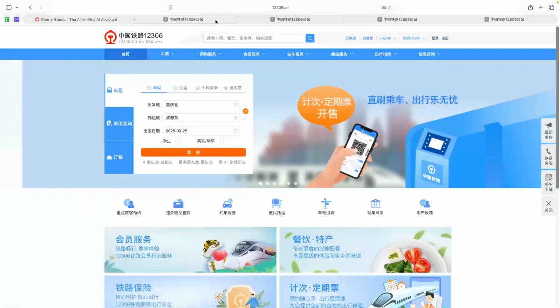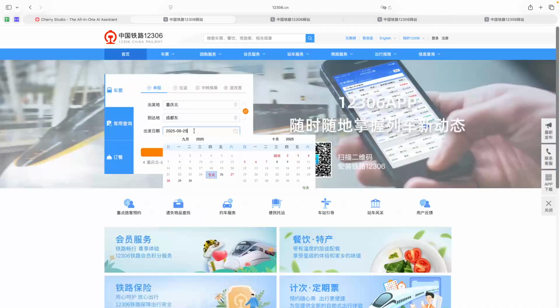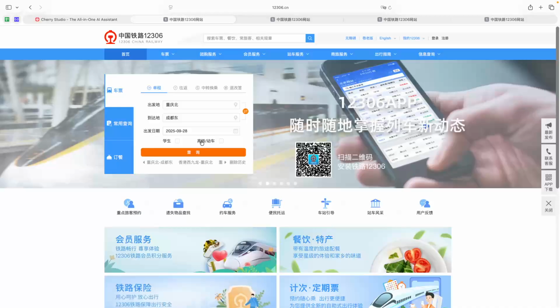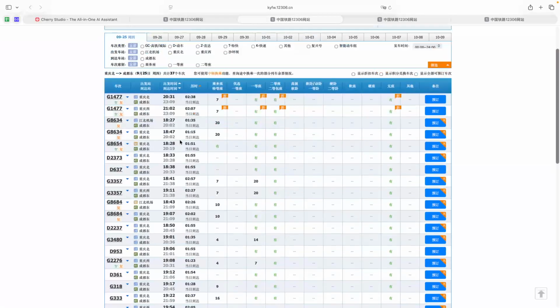Okay, so if you come to the website, let's say you want to do Chongqing Bei to Chengdu East, you need to select the day and also select the high-speed train, and then you click the search button. I think it's a bit slow on my internet this side, so I already did it beforehand. So you find out there's a lot of train schedule.